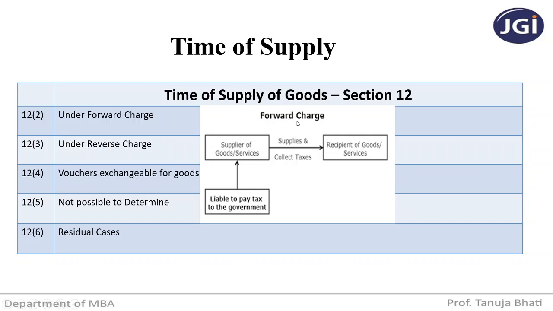In this chart you can see that the supplier of goods and services is supplying the goods to the recipient, and the supplier is collecting the taxes from the recipient and is liable to pay the tax to the government. So it is called forward charge.